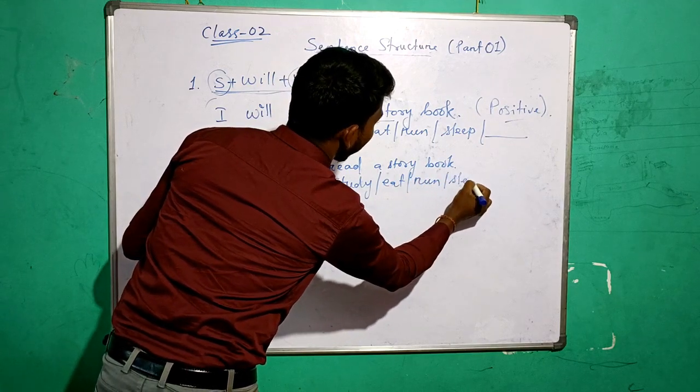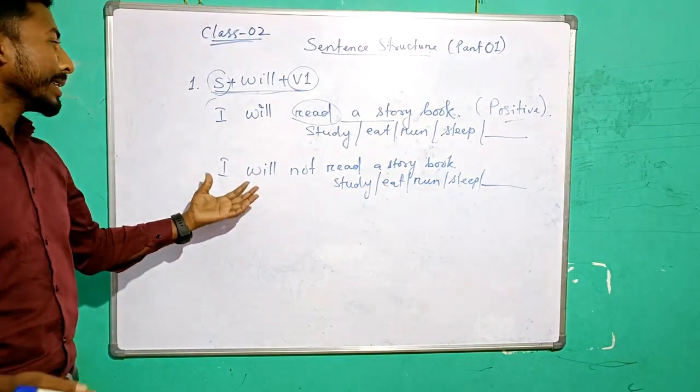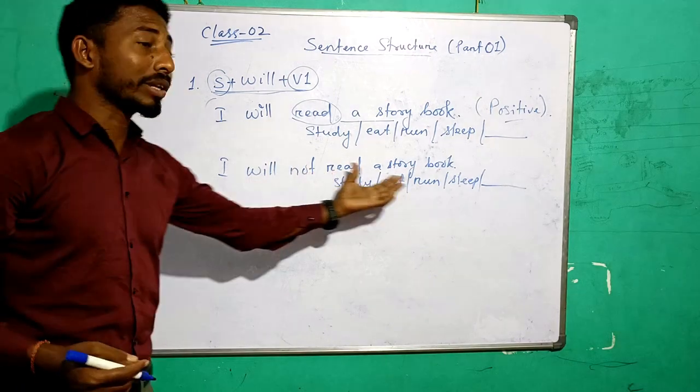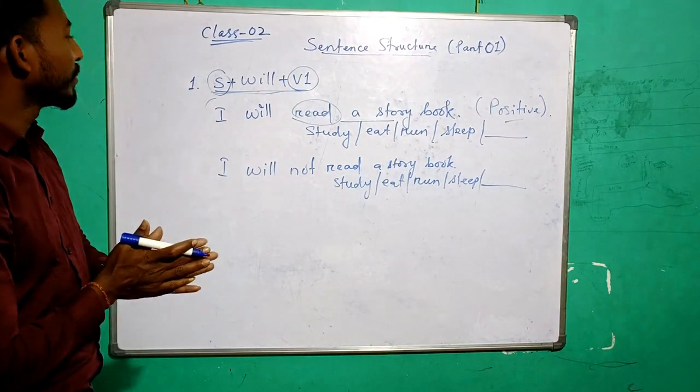Negative. These sentences will become negative. And many more things also you can add into it. So if we talk about the negatives, we will say it in this way. I will not read a storybook.